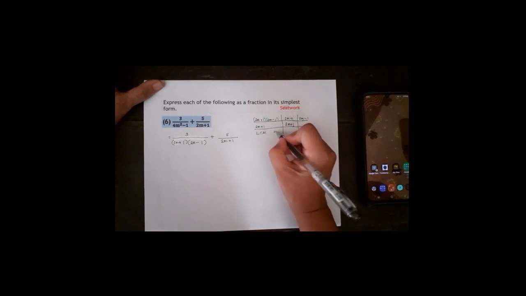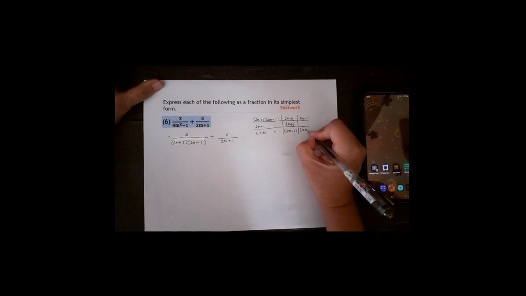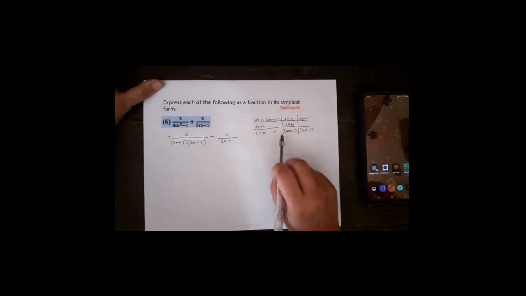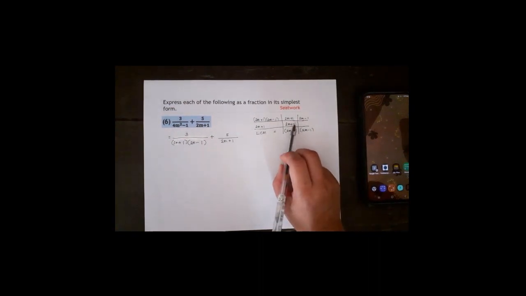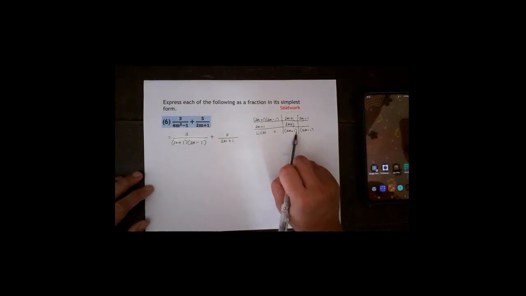Therefore, your LCM is 2m plus 1 times 2m minus 1. The LCM is the product of your labels or entries in your column. So this is the column for 2m plus 1. You bring down 2m plus 1. Not 2m plus 1 times 2m plus 1. Only 2m plus 1. Okay?